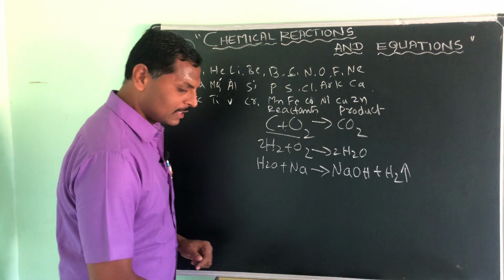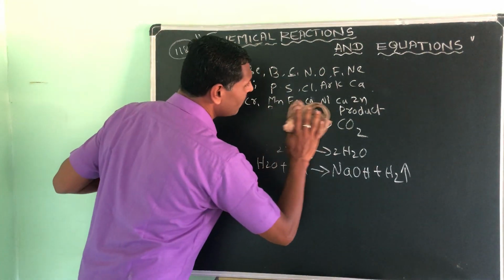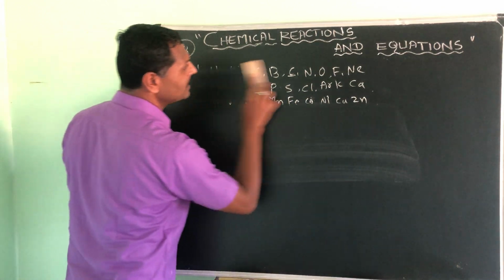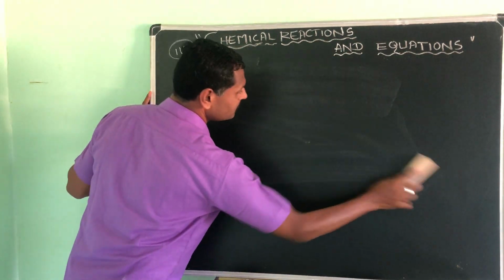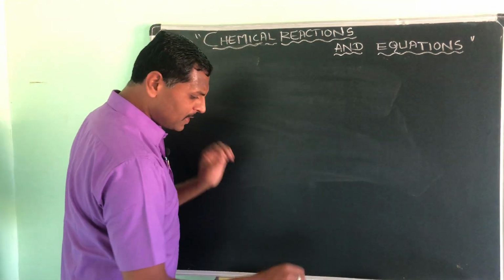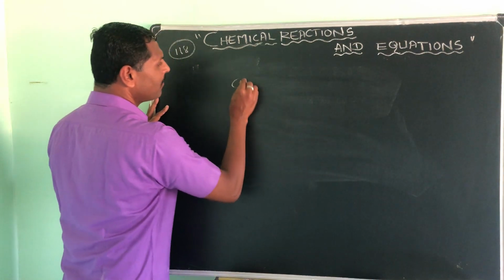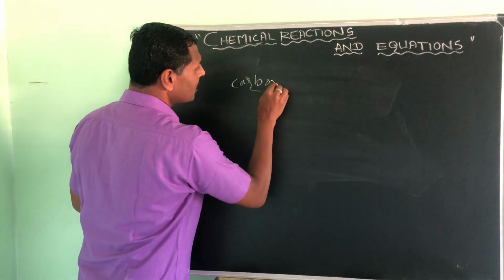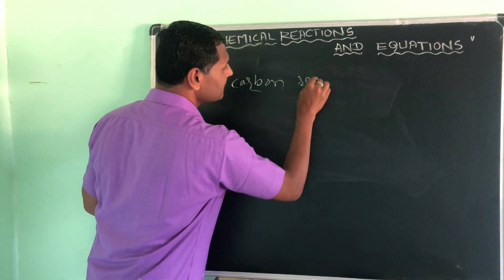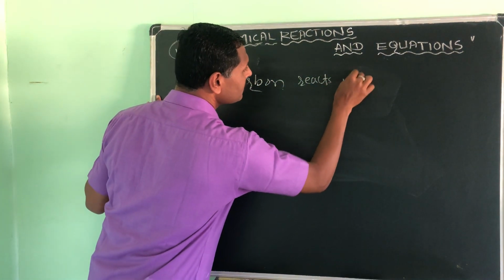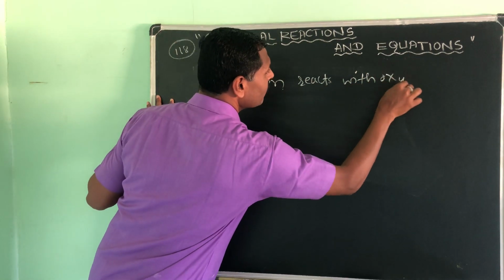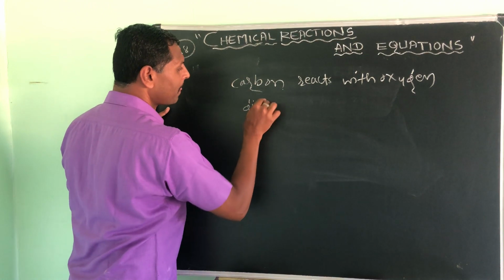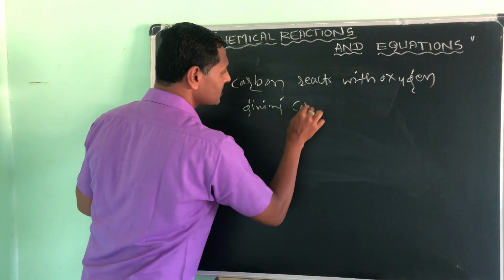Okay, all right. So then I will come to a very important point. I think you people have understood the value of these elements. Simply see here, carbon, I am writing in words, carbon reacts with oxygen giving carbon dioxide.